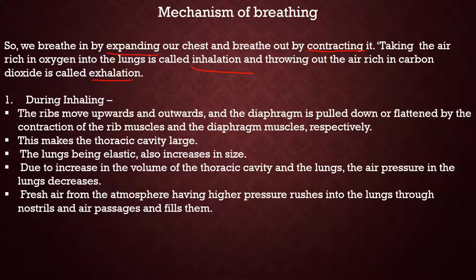During inhalation the ribs move upwards and outwards, the diaphragm is pulled down or flattened by the contraction of the rib muscles and the diaphragm muscles respectively. So when we breathe in, the ribs move upward and out also. And the diaphragm, that is a muscle we had seen in the last video, forms the floor of the lungs, and it is normally in a dome shape, but when we breathe in it flattens, and when we breathe out of course it comes back to its normal position.